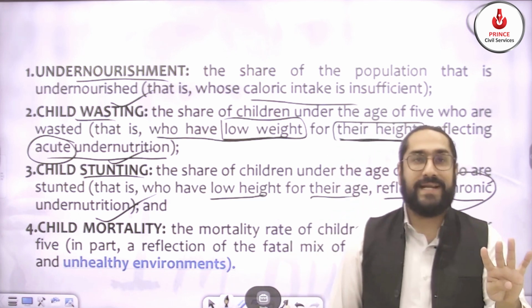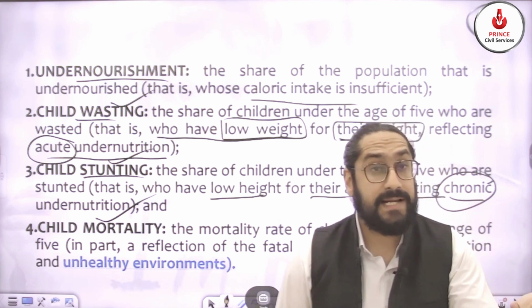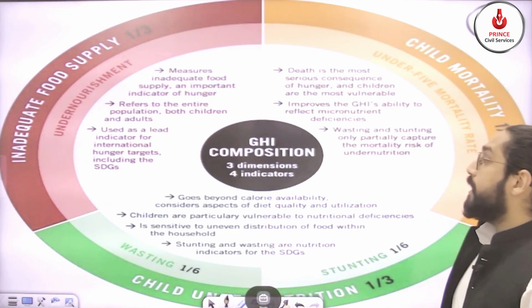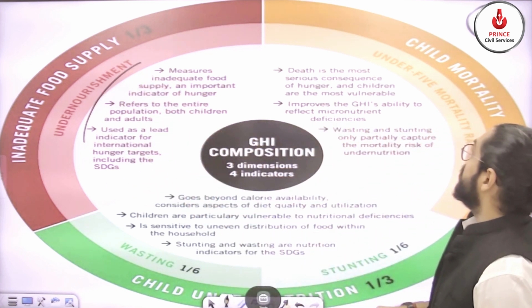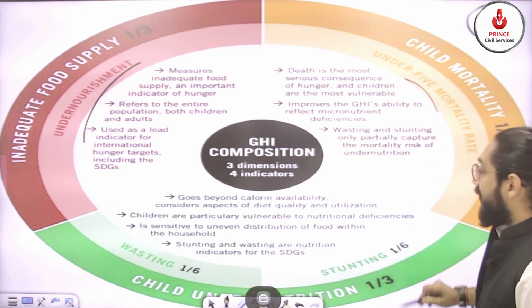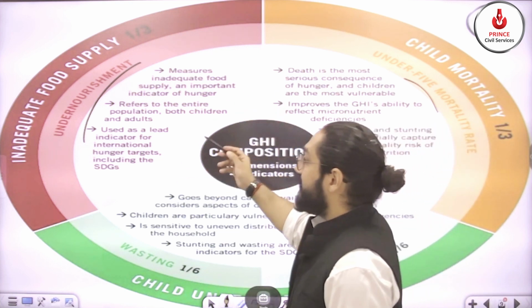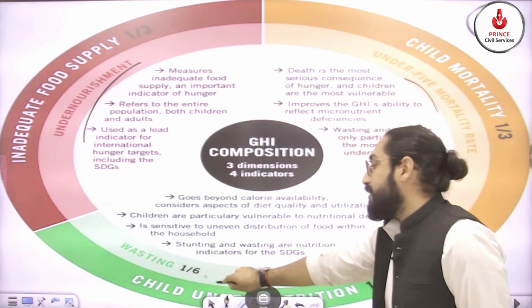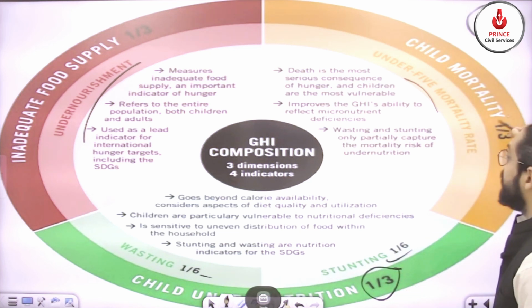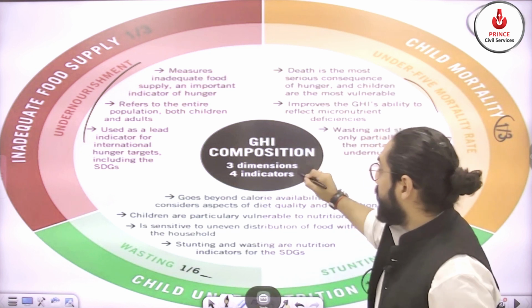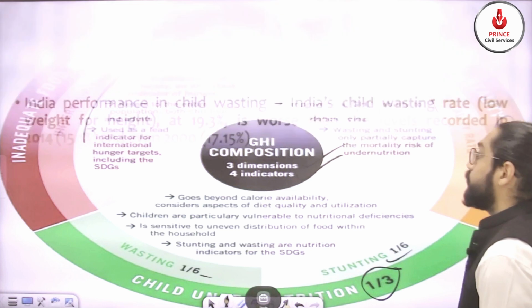So you have got 4 indicators: undernourishment, child wasting, child stunting, and child mortality. Now you can see here you have got undernourishment, which is because of inadequate food supply. Then you have got under 5 mortality. Then you have got child stunting and so on. So these are the weightages given. Wasting has got 1/6, stunting 1/6, total 1/3. Then you have got child mortality 1/3 and so on. So there are 4 indicators and 3 dimensions. I hope this is pretty clear to everyone.